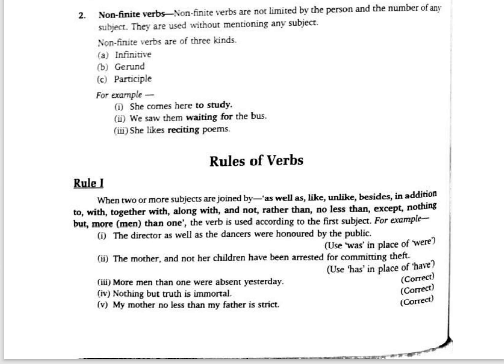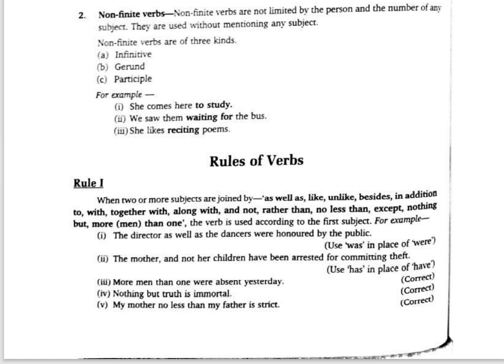So was should be there. The mother and not her children has been arrested for committing theft. The mother and not her children. So here what should come? Has should come. More men than one were absent yesterday. That's correct. Nothing but truth is mortal. That's also correct. My mother, no less than my father, is strict.